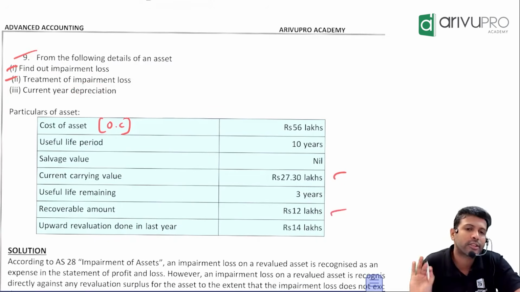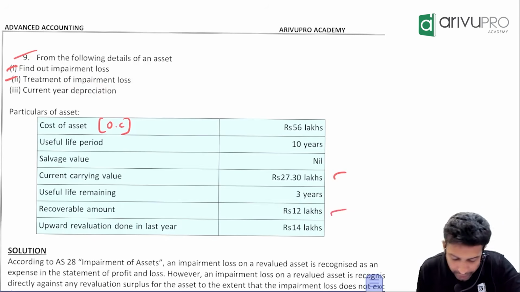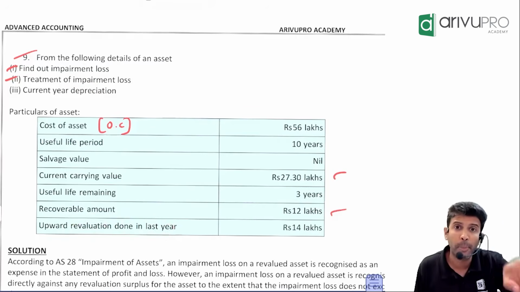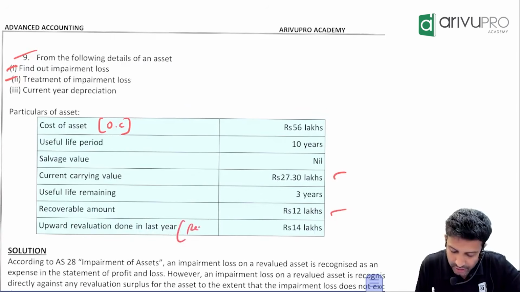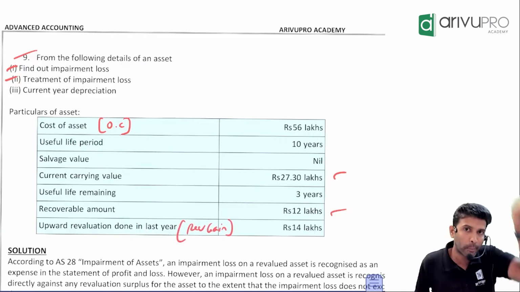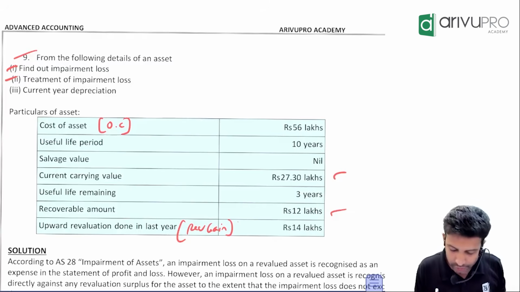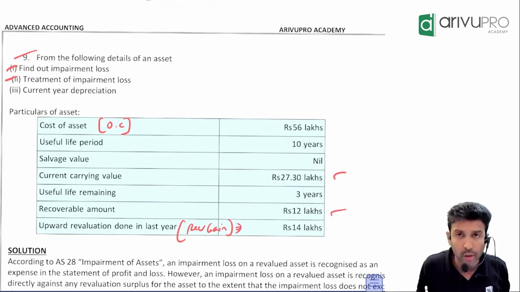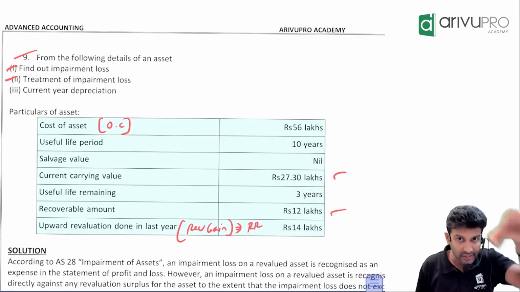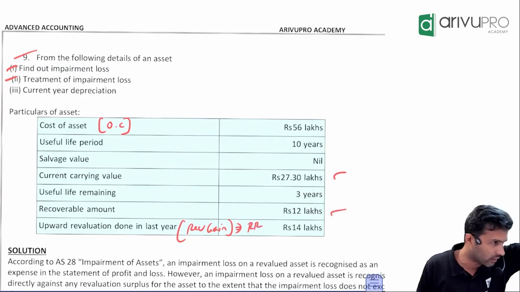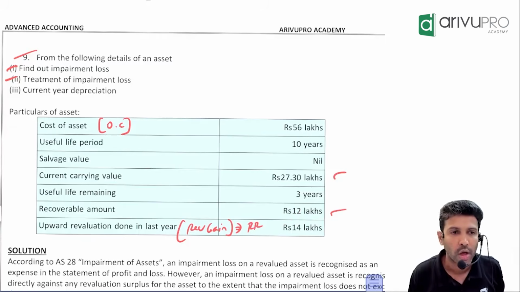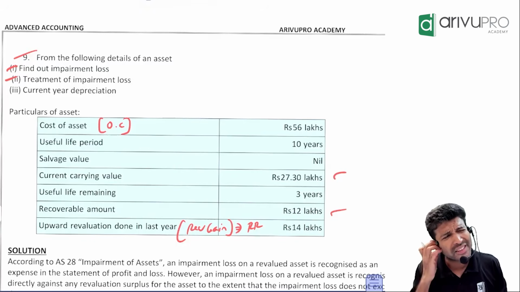Recoverable amount they gave. Awesome. That's what we need. And they told us an upward revaluation was done last. Upward revaluation means it is a case of revaluation gain. Upward means value is increasing; downward means value is reducing. If it is a revaluation gain, will you book it to P&L or RR? They are saying this asset was revalued previously and the RR that exists is 14. Why have they given this?